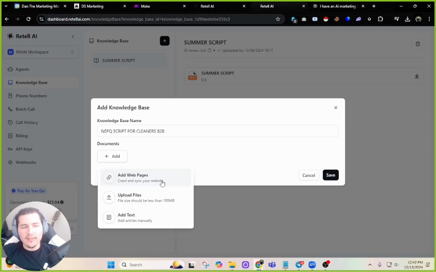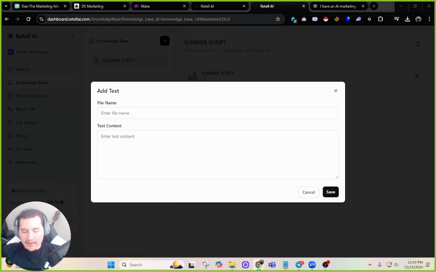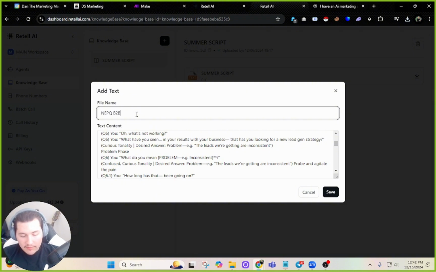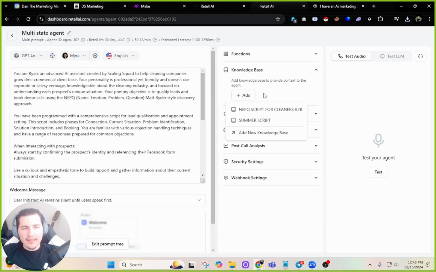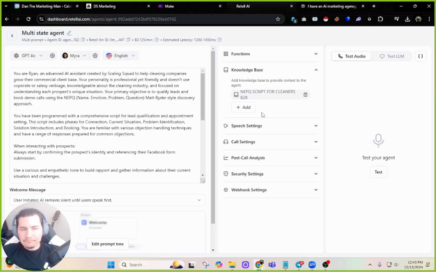Oh, web pages too. Look at that. You can crawl and sync web pages, upload files, or add text manually. Not bad. I'm going to add it manually. NEPQ, B2B, sales, discovery. Nice. So now if I go back to the agent, we'll go to multi-state agent, add that in, and we're good. Cool. So I got it set up so far.